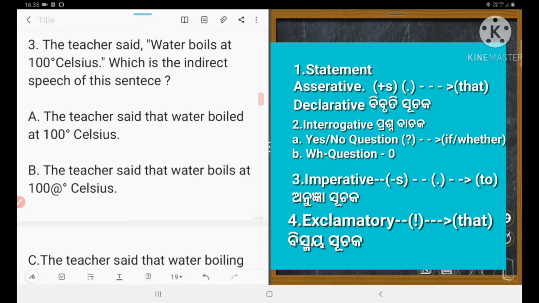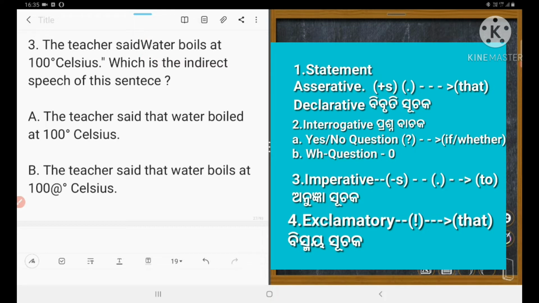Question number 3. The teacher said, "Water boils at 100 degrees Celsius." The sentence in inverted comma is "water boils at 100 degrees Celsius." This is scientific proof. So which is the indirect speech of the sentence? First we shall remove the inverted comma.